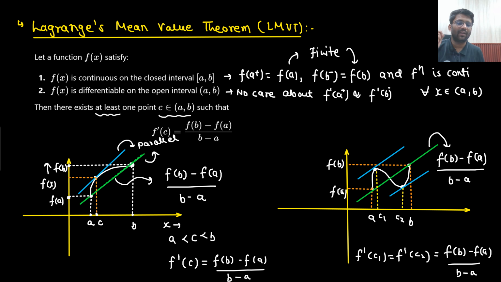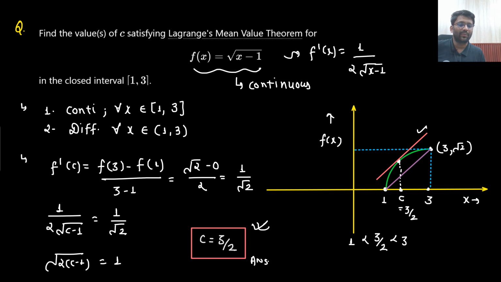So on the curve, I will take a point C such that the slope comes out the same here. So that point C I needed to find out. That point C is nothing but C equals 3 by 2. That's it. Job done. This question is done.